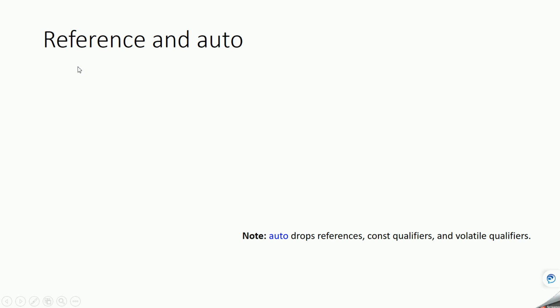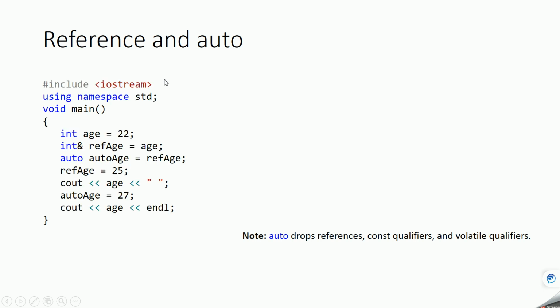Okay, let's see reference and auto relationships. In this example, age is an integer variable, and now we are declaring a reference to this age variable. Then we are declaring another variable called auto age and assigning it using ref age.